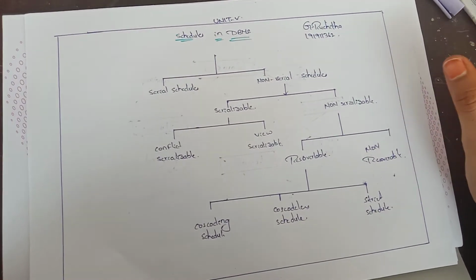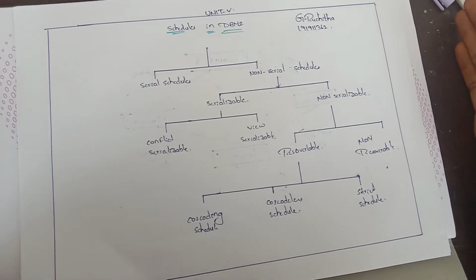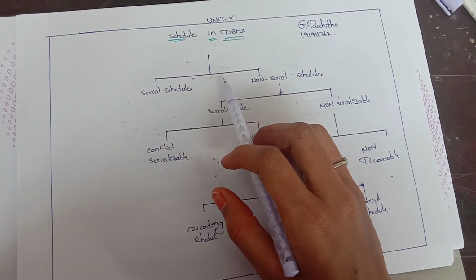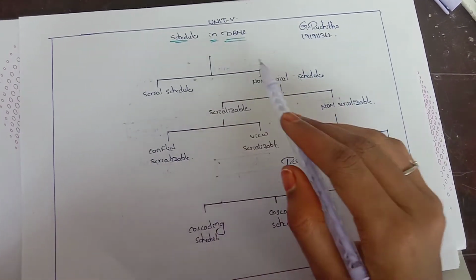Now we have to discuss DBMS. This is the fifth chapter in DBMS, that is the schedules in database management system. These are the schedules in database management system, that is the serial schedule and the non-serial schedule.